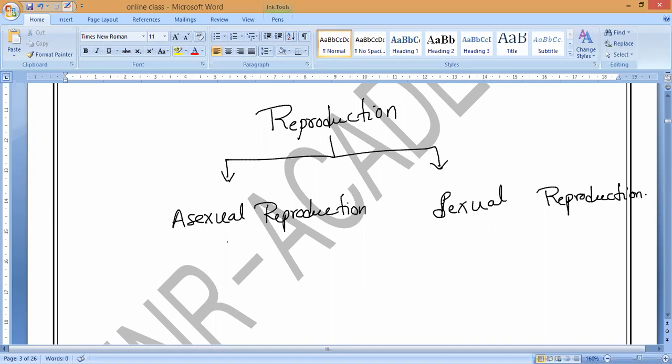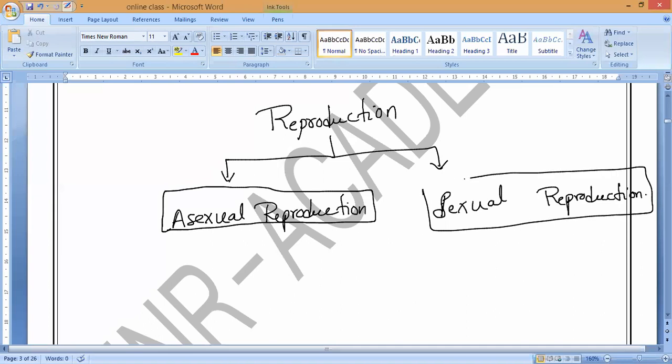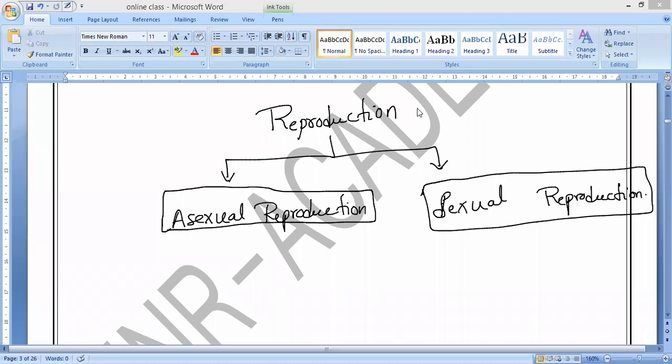If it is a living organism, the method of producing their offspring will either come under sexual reproduction or it will come under asexual reproduction. Understanding? Sexual or asexual reproduction. That is what you have to understand. So you can observe here, the new living organisms, from plants and animals, can be made either by a method of asexual reproduction or by the method of sexual reproduction.